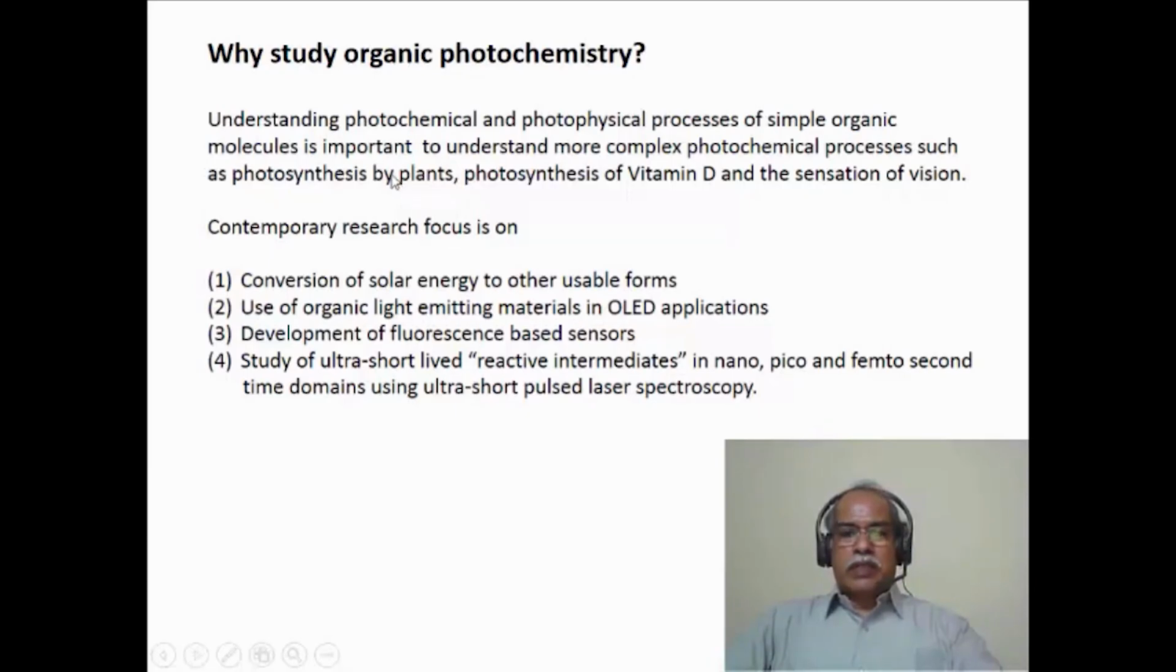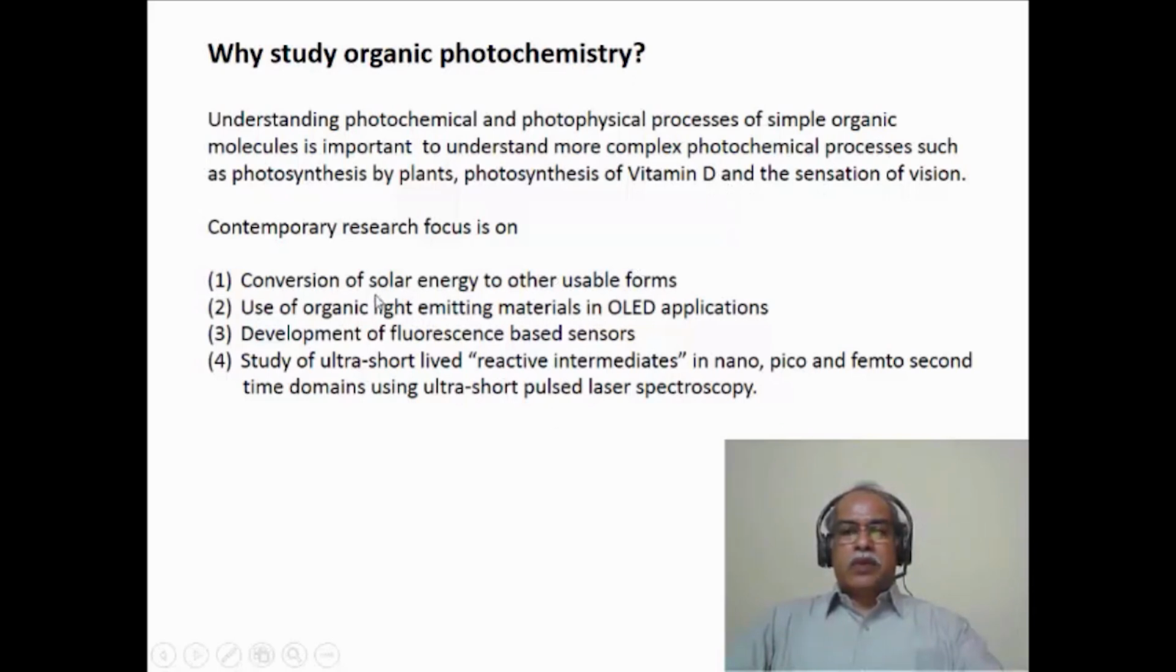And if one wants to understand the electron transfer processes that are involved in photosynthesis, then basic photochemistry understanding is extremely important to understand these complex molecules. Now, if you look at the contemporary research in photochemistry, these are the topics that are listed here.